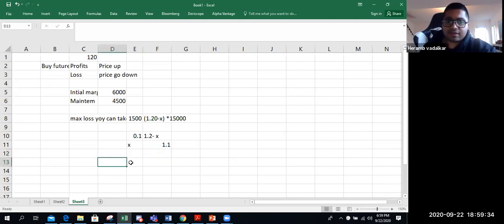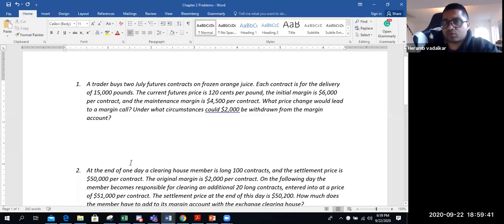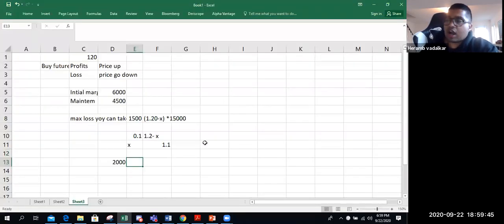They're also saying what happens if you want a $2,000 profit, so that you can withdraw it from your margin account. How much should the price rise so that it gives you $2,000 profit, right? Same equation. So this becomes X minus 1.2 into 15,000.